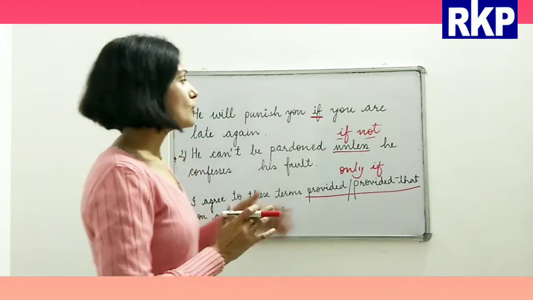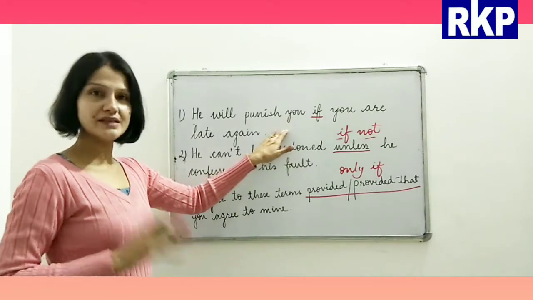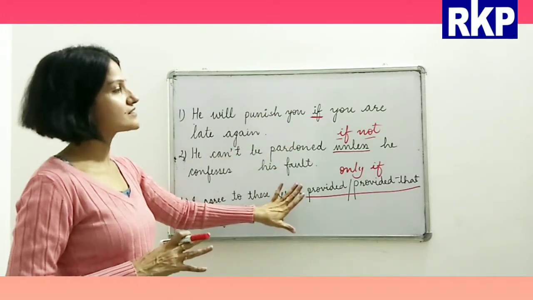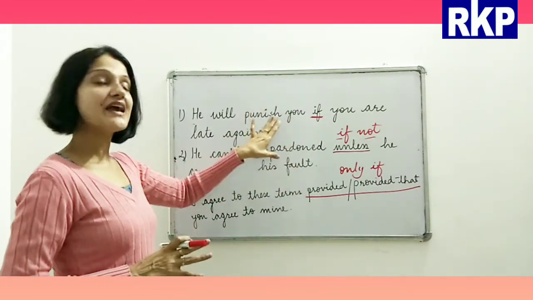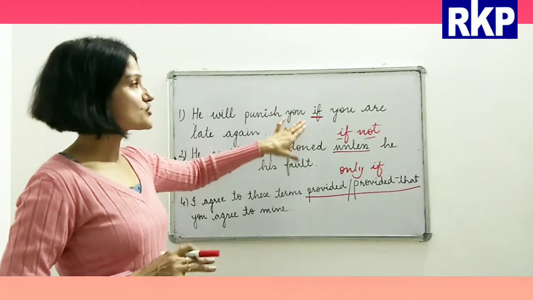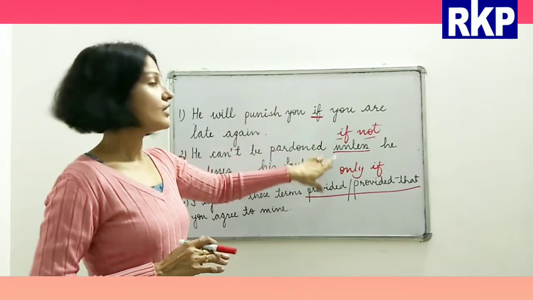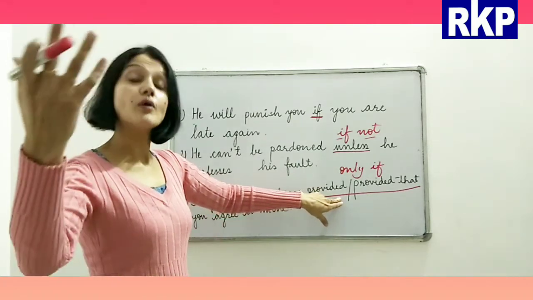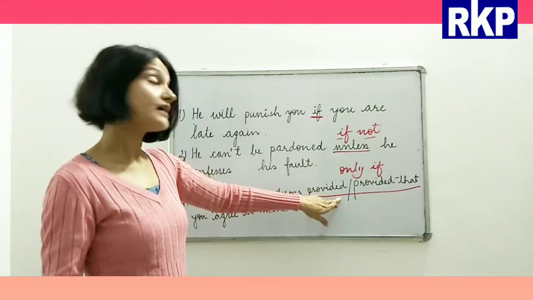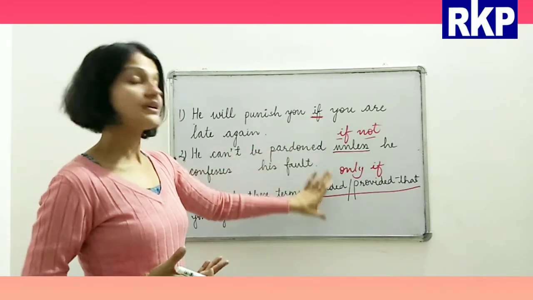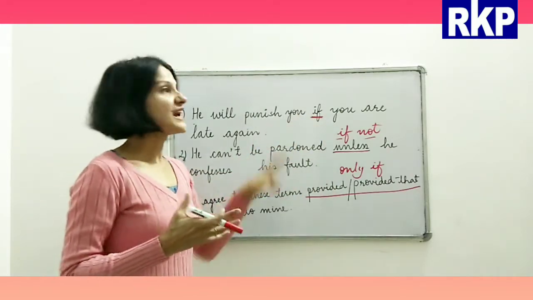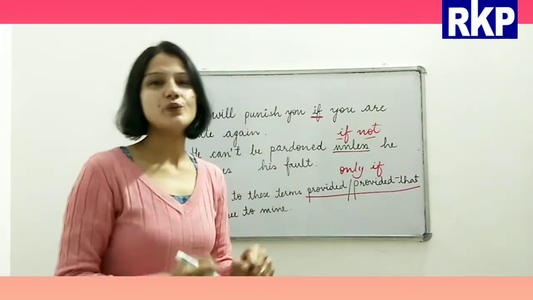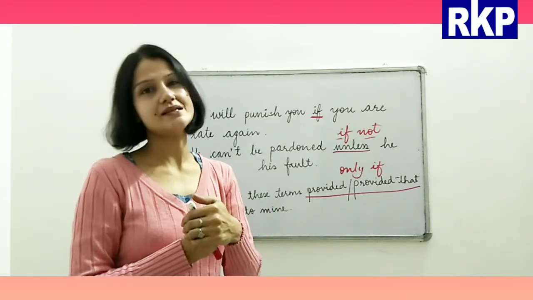So beta, coming back to these three sentences. Now if we see here, what are the conjunctions here? If, unless, and provided or provided that. And in all three sentences we see that there is a condition present in the sentence.